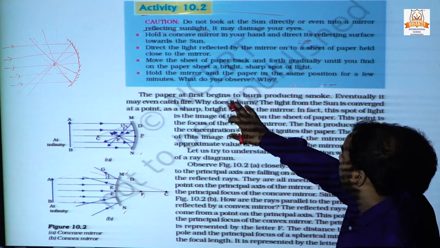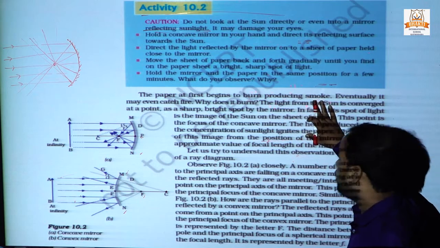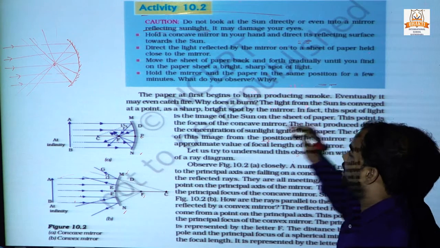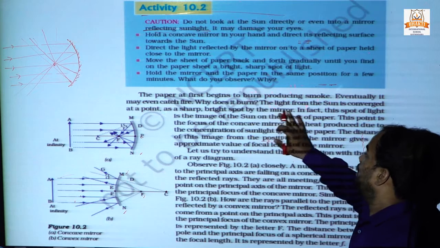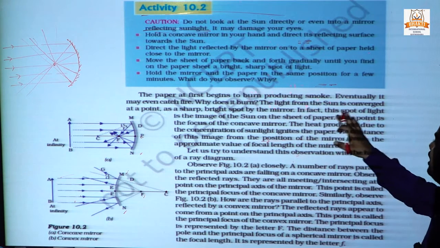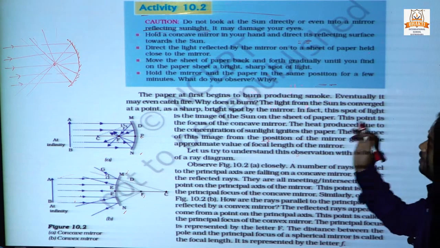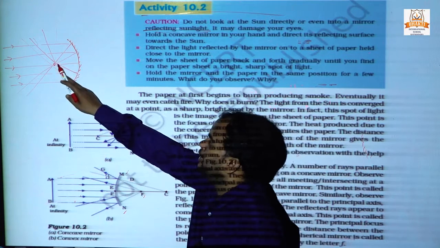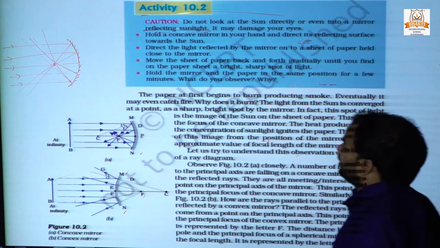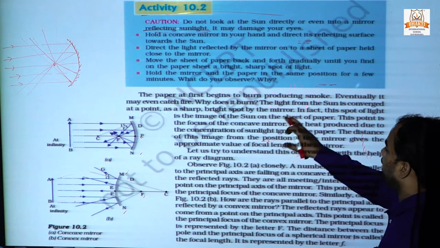The paper begins to burn, producing smoke. Eventually it may even catch fire. Why does it burn? The light from the sun is converged at a point. We can see light converged at a sharp bright spot by a mirror.